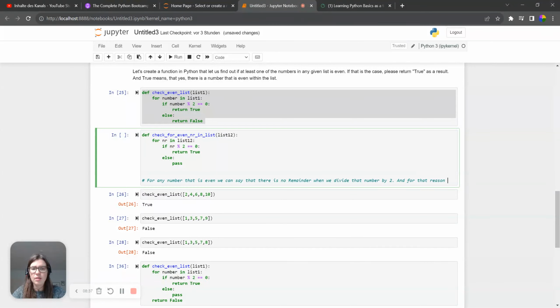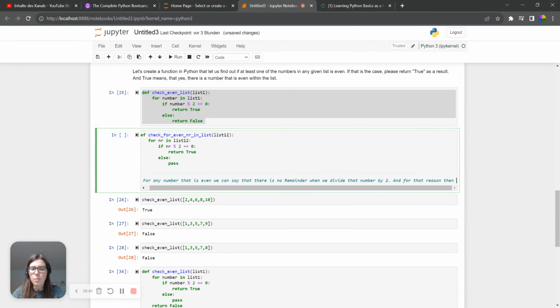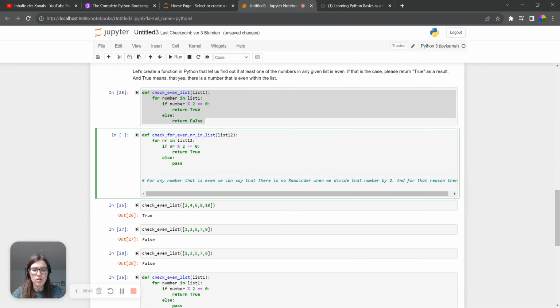And for that reason, the mod of this number divided by 2 has to be 0. That's what we are doing here. For any other number that's not even, say 3 divided by 2, the 2 fits into the 3 once, but there is still a remainder of 1.